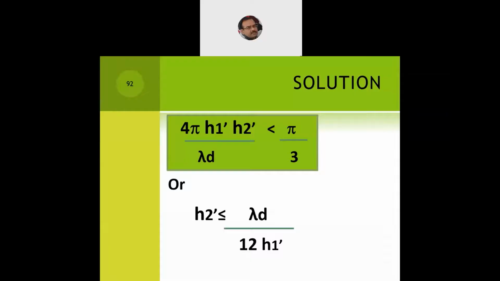wavelength into distance, lambda d, over 3 into 4, 12 times h1 dash, and we can compute h2 dash with the help of it. In our numerical, wavelength, distance and h1 dash have been given to us, so we can determine h2 dash, which is the mobile antenna height.